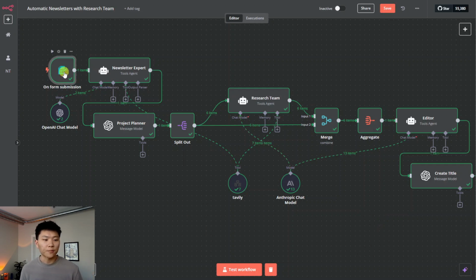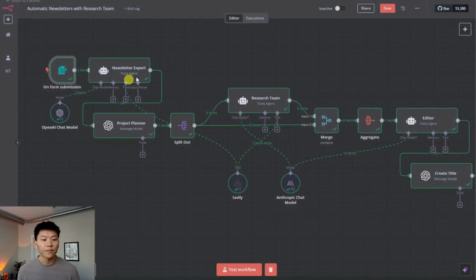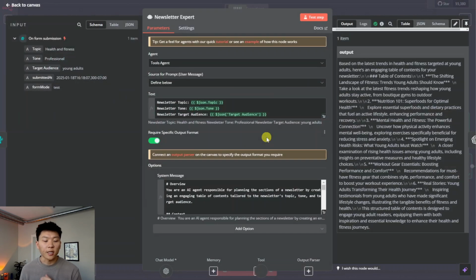But okay. So first and foremost, like I said, this workflow gets triggered by a form response. This is what we entered into the form. Health and fitness is the topic. Professional tone, young adults is the audience. So from there, we're passing this into the newsletter expert.